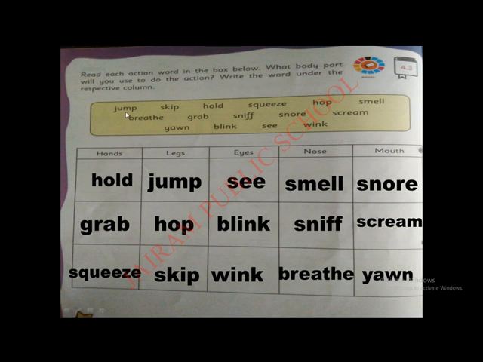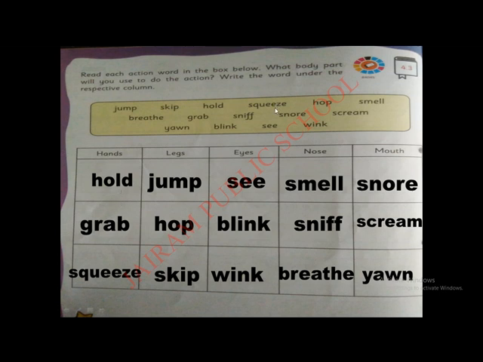Jump. Can we jump using our eyes? No, we can jump only using our legs. So we can write here. Then skip. Skip also comes under legs. Then hold. Hold means, as I told already, carry. We can carry only by using our hands, so it should come under hands.